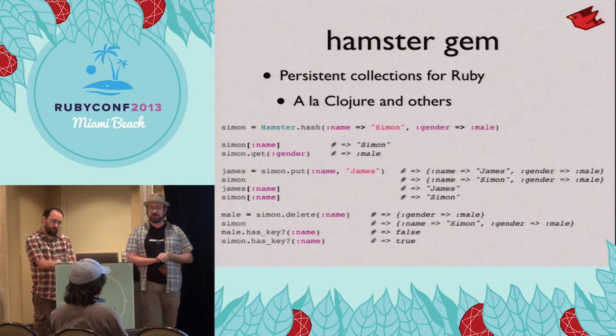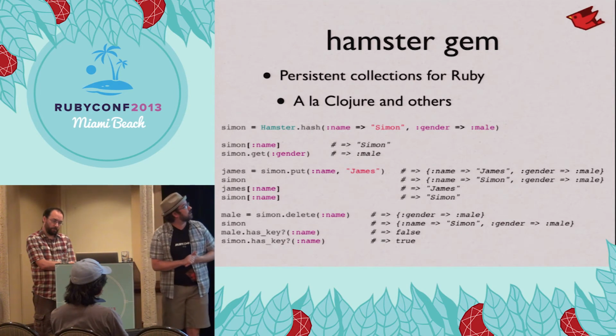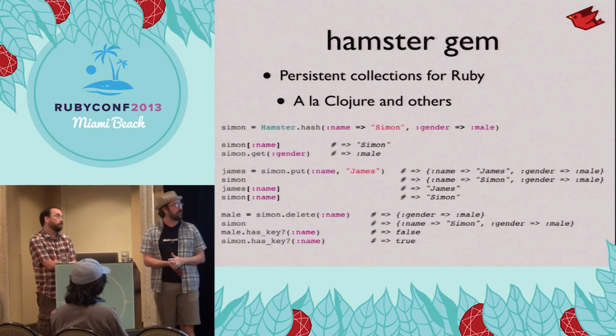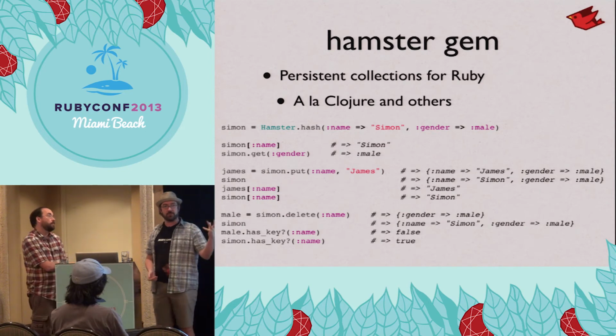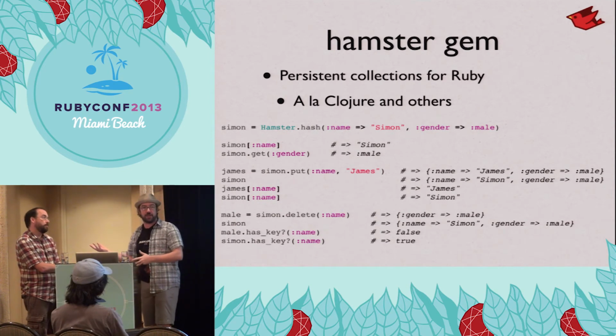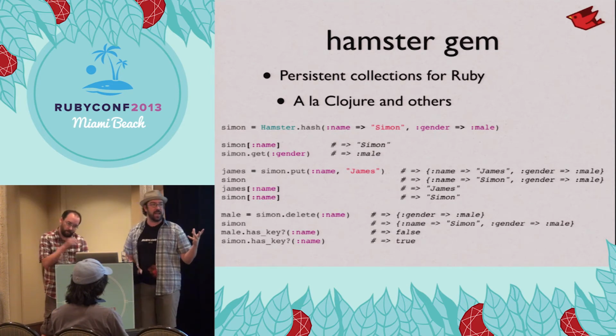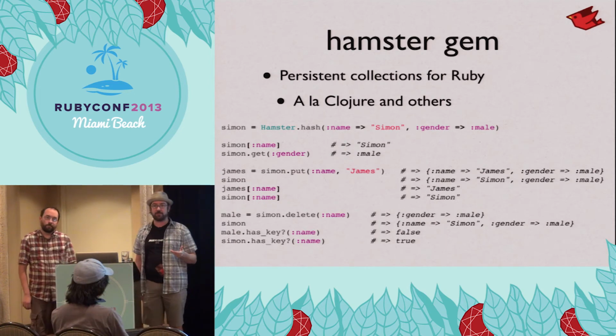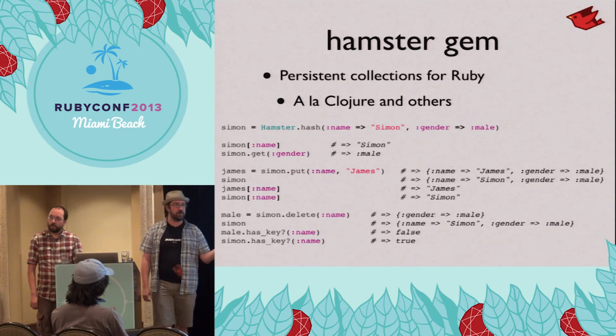Hamster is a set of persistent collections for Ruby. Now the difference with persistent collections is that you never mutate it in place. Every mutation operation gives you a new reference, which is that old collection with this change applied to it. So the object you have in hand is always basically read-only, and you know that no other mutations happening in the system will impact your reads of it.